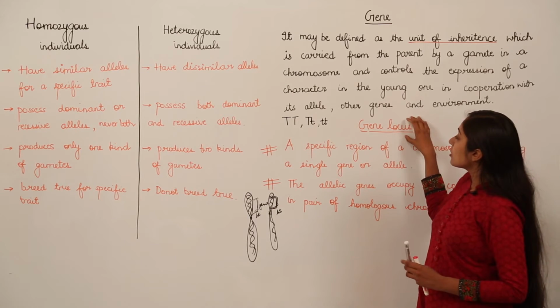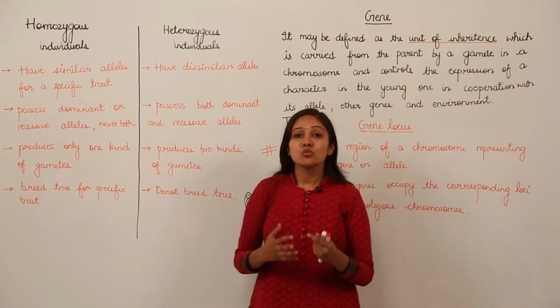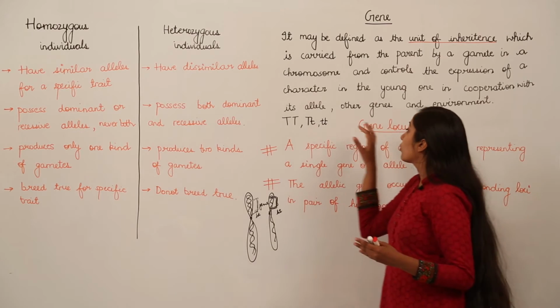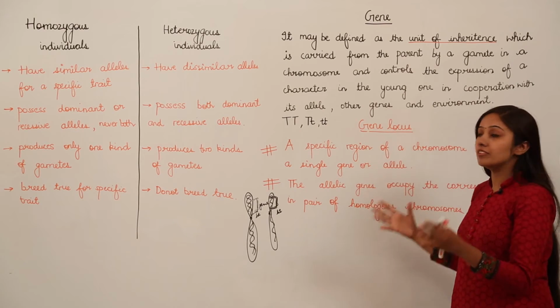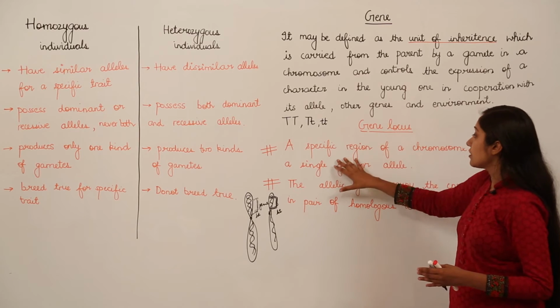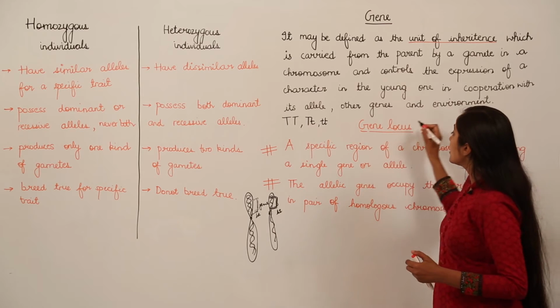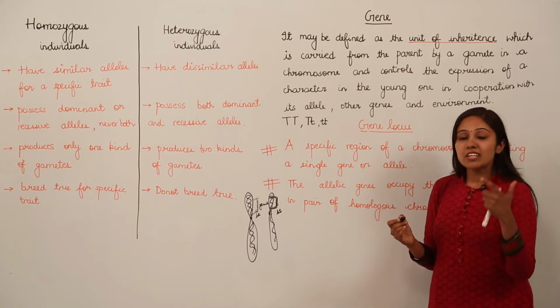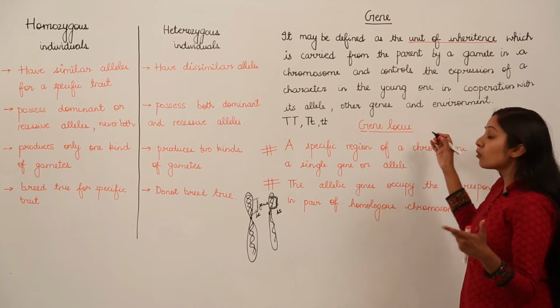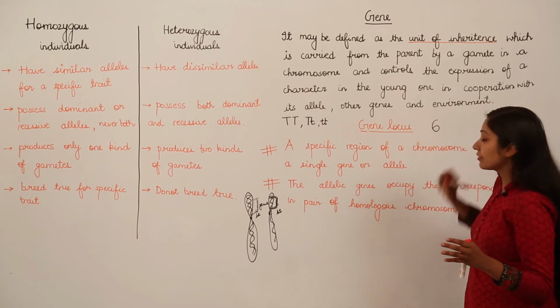Next, when we talk about gene locus, there is a specific methodology to explain how you can locate this region of DNA, the specific region where that gene is present. For example, if I talk about chromosome number 6, I write number 6 first of all.